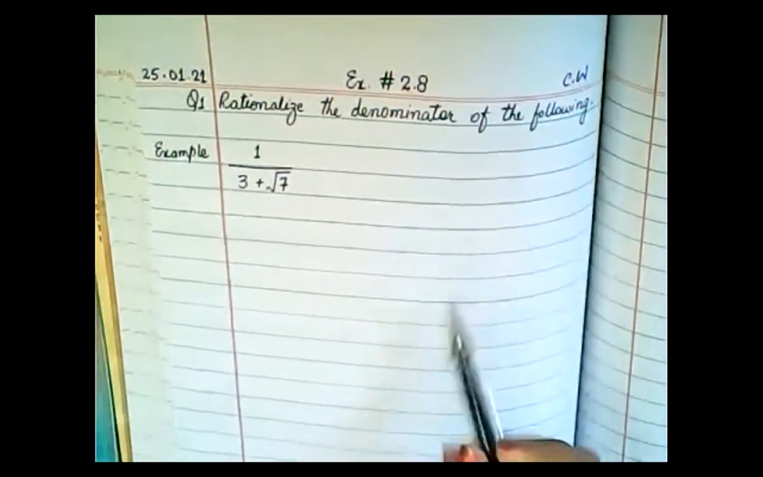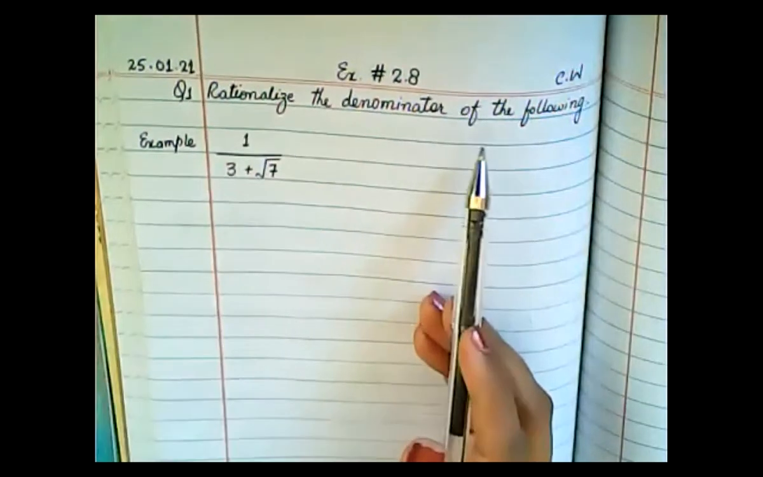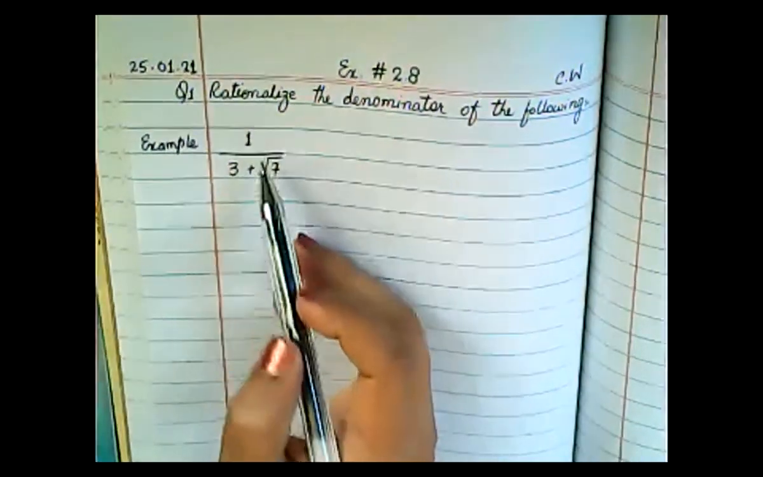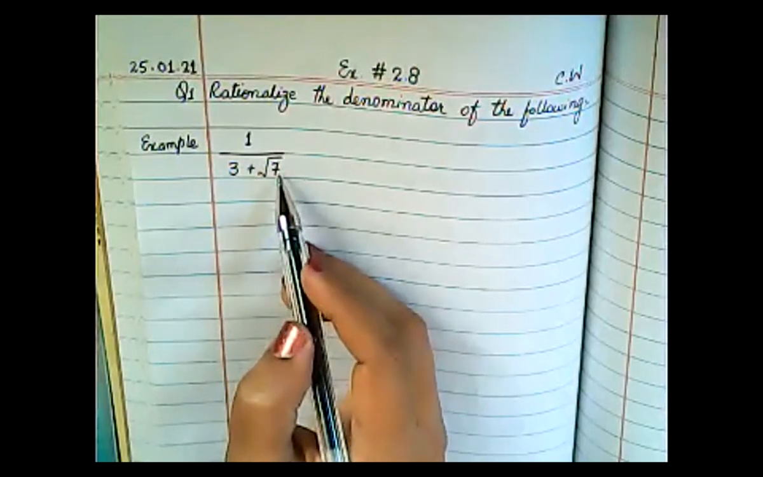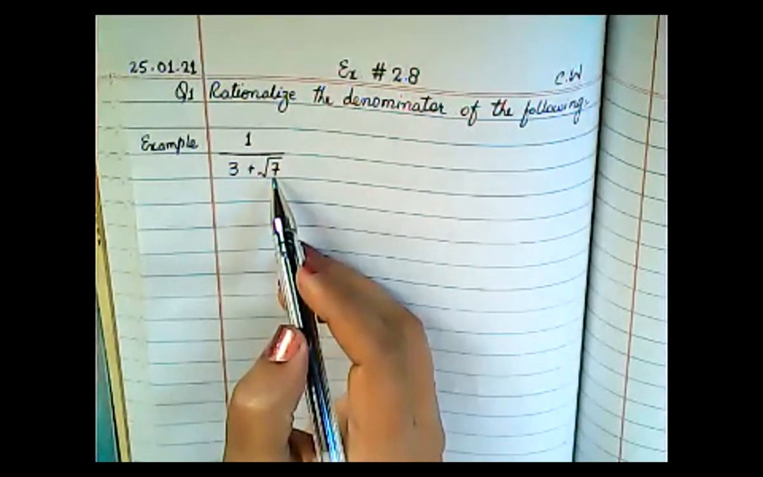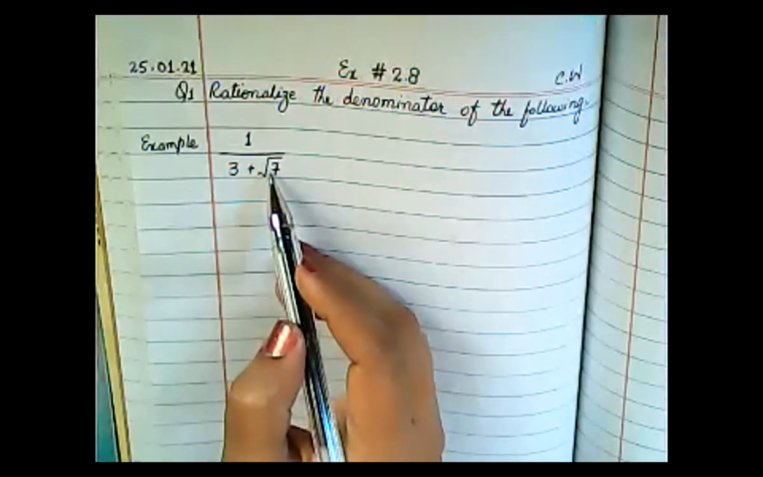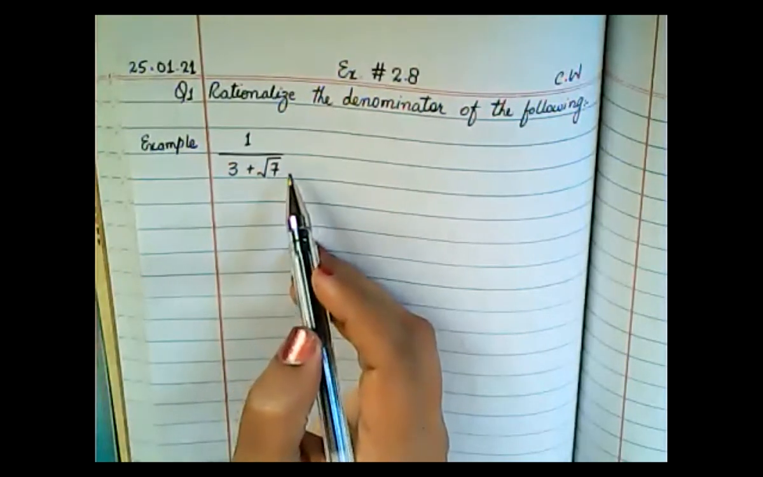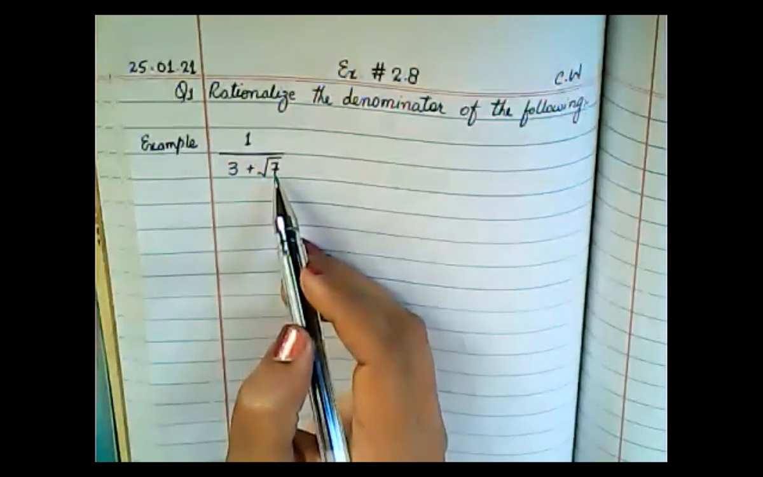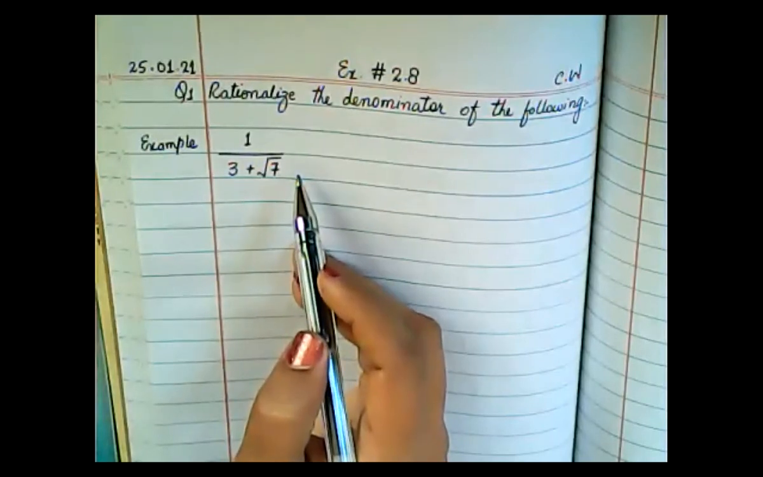So in this question, what you have to do is rationalize the denominator. Rationalize the denominator means, if you look here in the denominator, you have a radical sign, under root 7. If you take the root of 7, the answer will be an irrational number, meaning you will get the answer as a decimal number.